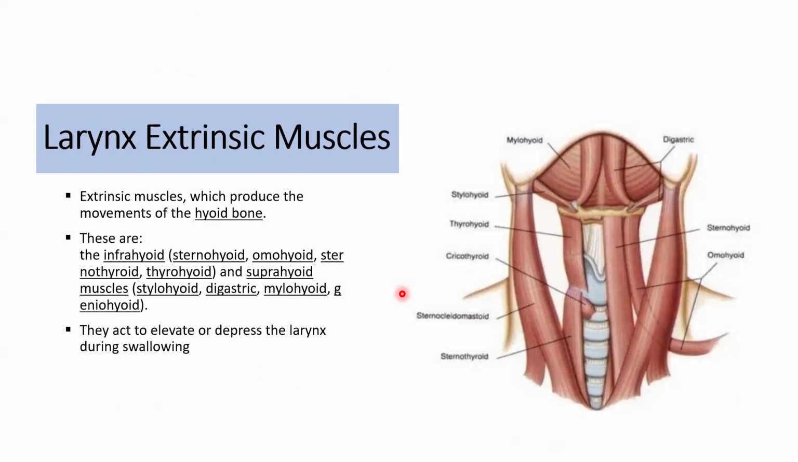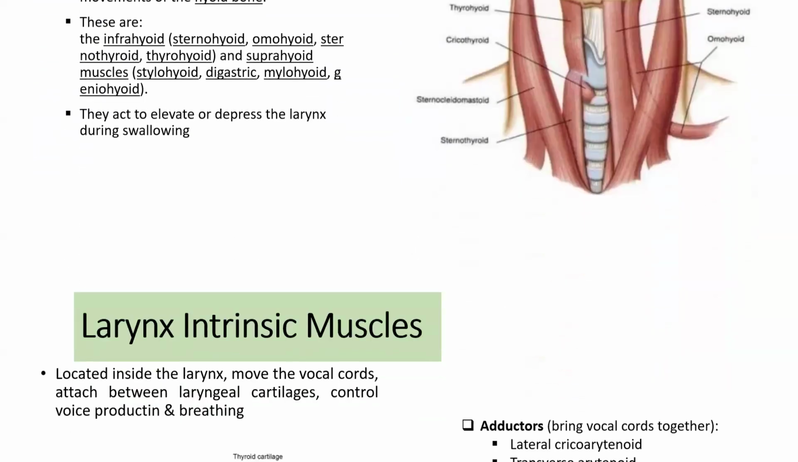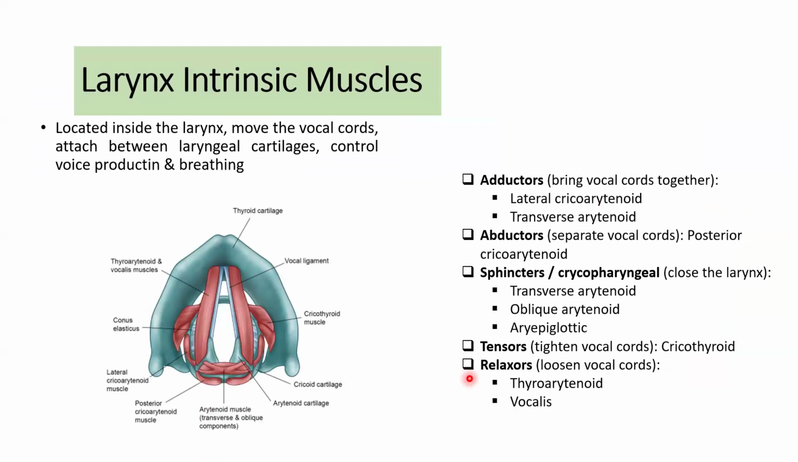Okay. In this picture, this is a larynx extrinsic muscle, which produces the movement of the hyoid bone in here. It starts with the mylohyoid, stylohyoid, thyrohyoid, and the others down to the sternocleidomastoideus and sternothyroid, and they act to elevate or depress the larynx during swallowing. The larynx intrinsic muscles are located inside the larynx and move the vocal cords in here, attaching between the laryngeal cartilages and controlling voice production and breathing.